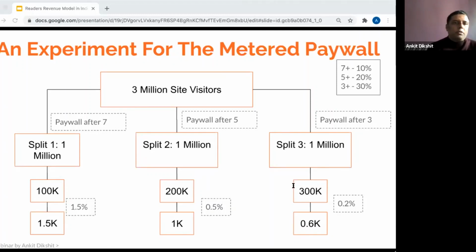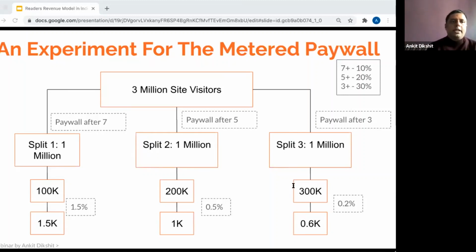There were 20% of the visitors who were visiting more than 5 stories every month, and there were 30% of the users who were visiting more than 3 stories every month. So we thought, why don't we split this base into three and test out what will be the best metered paywall strategy for us.